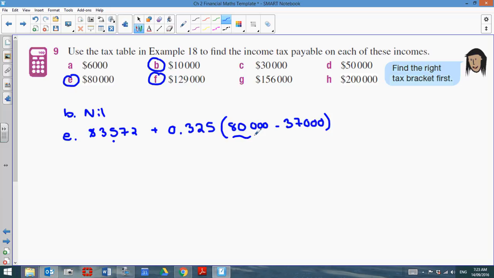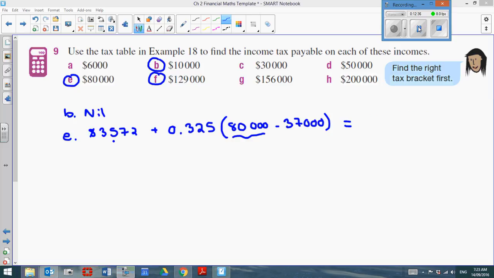So I need to take my salary of 80,000 and subtract off 37,000 to figure out how many dollars I make over 37,000, and then multiply that by 0.325. So once I put all of that in my calculator as it is, I will figure out how much tax I actually need to pay. So for this example, it would be $17,547.